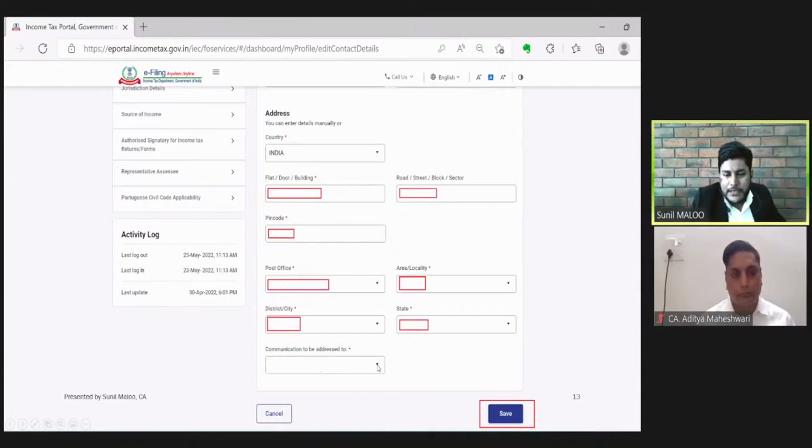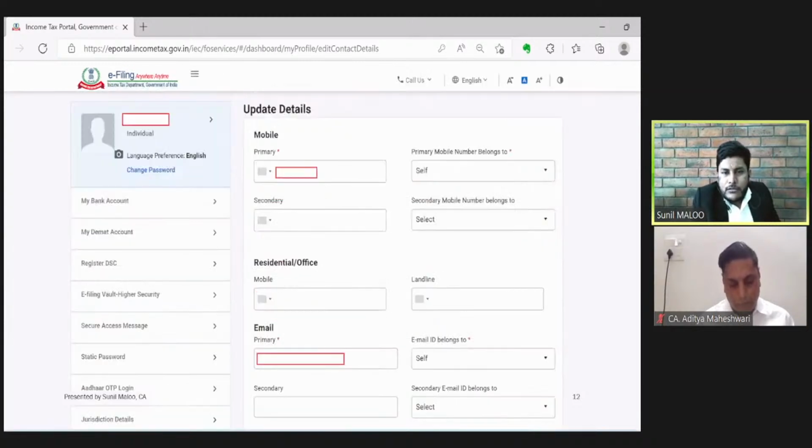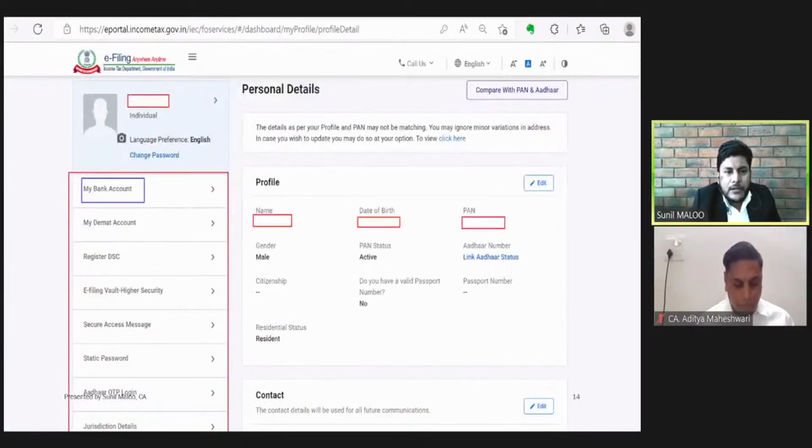And for ease of compliance, some people prefer to choose primary as well as secondary, so that no email is missed. Suppose the primary email ID holder forgets or misses an email, the secondary holder can remind him that a notice has been received from the income tax department. So this was all about the profile and contact detail tab of the assessee's profile.